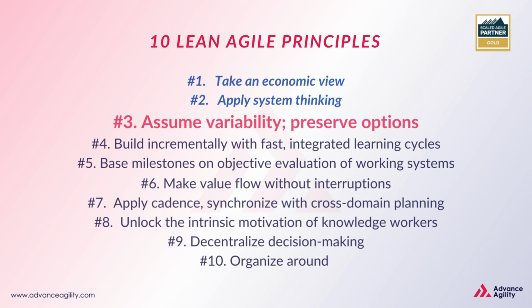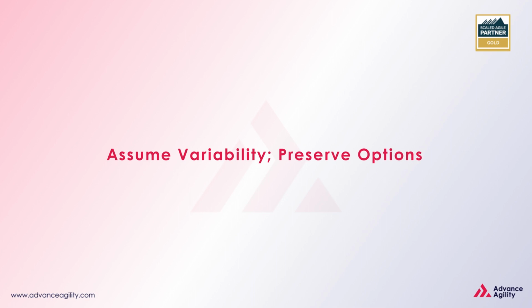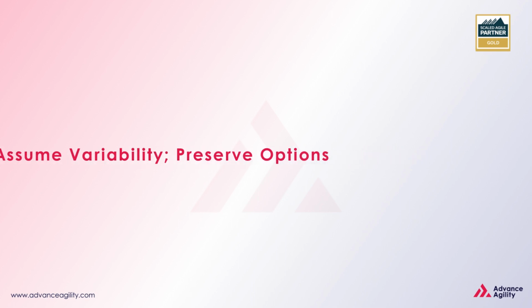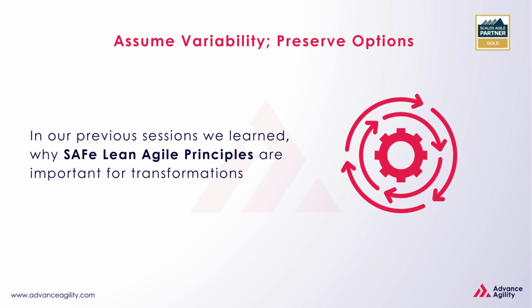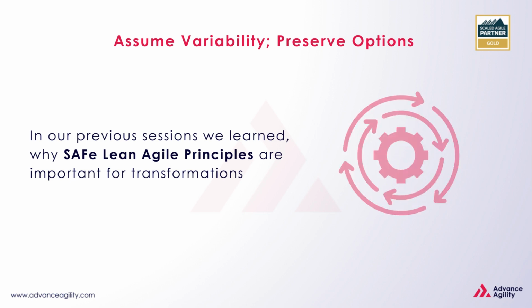Hello and welcome to this session about Principle 3 of the Scaled Agile Framework. Assume variability, preserve options. In our previous sessions, we learned why SAFe Lean-Agile principles are important for transformations.